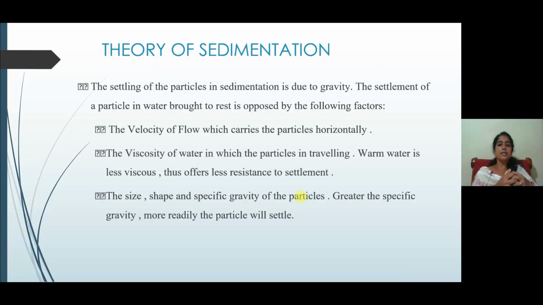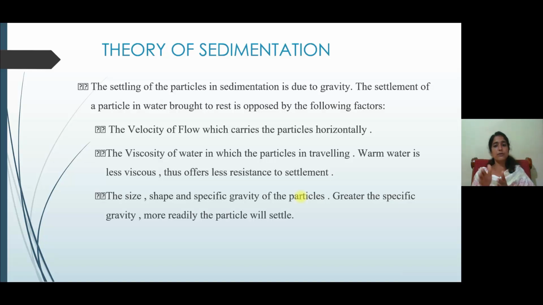Then, theory of sedimentation. The settling of particles in sedimentation is due to gravity. The settlement of a particle in water brought to rest is opposed by the following factors. This we already explained in water supply engineering, that is Environmental Engineering 1. We already studied the theory of sedimentation. Same is continued here also.